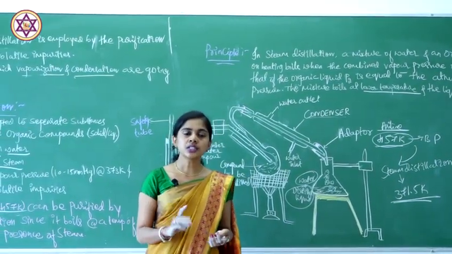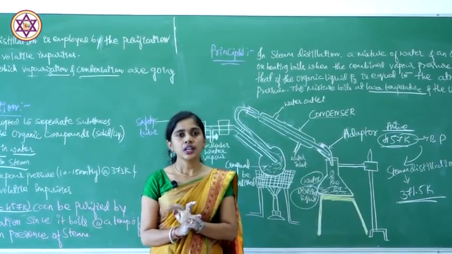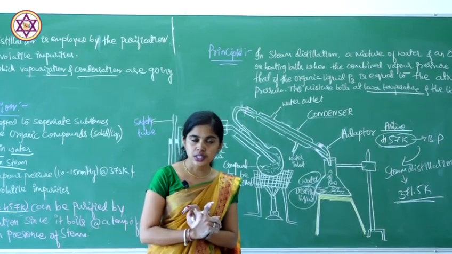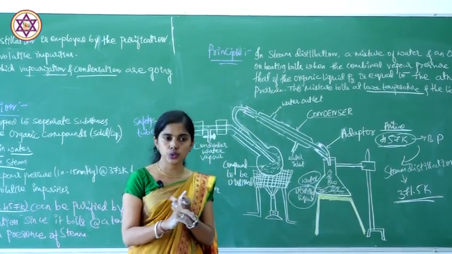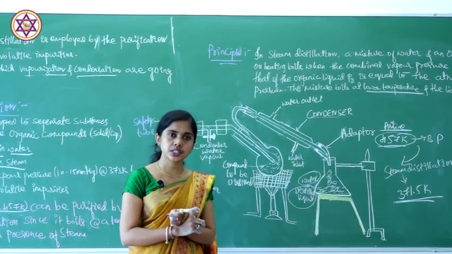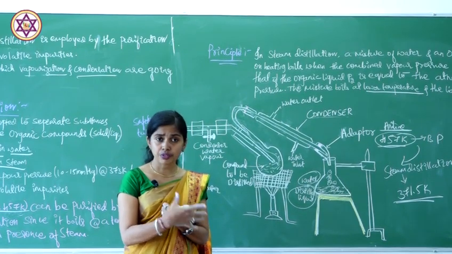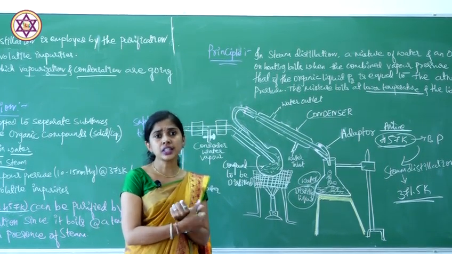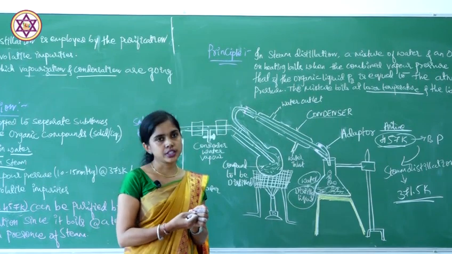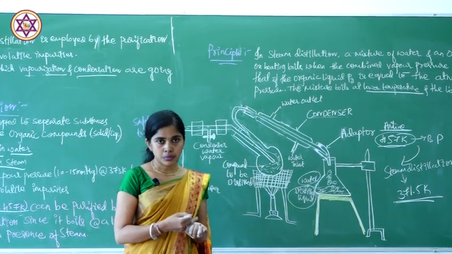There are 7 methods. First one is crystallization. Second one is fractional crystallization. Third one is sublimation. Fourth one is simple distillation. Then fifth one is fractional distillation, sixth one is vacuum distillation, and seventh one is steam distillation.